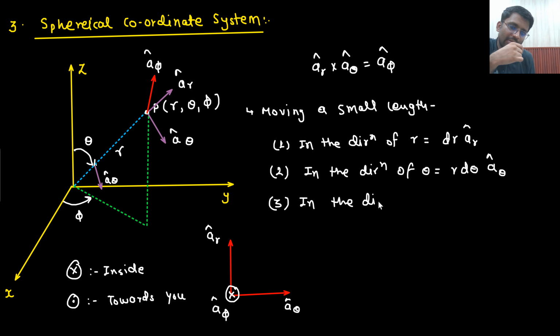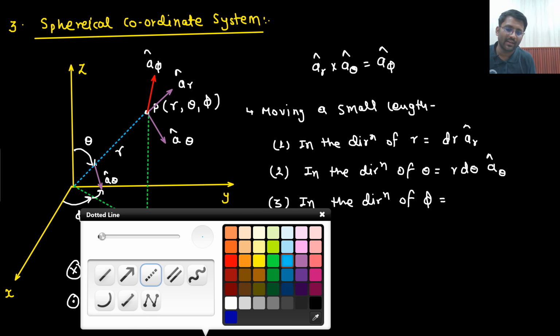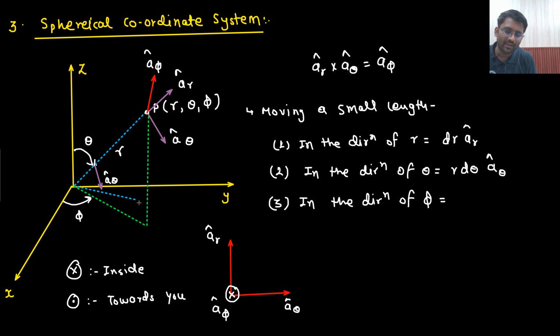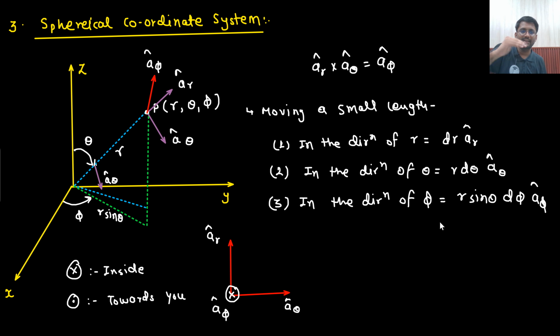And in the direction of phi, how much do you move? If you want to move in the direction of phi, you will move for an angle of d phi, but how much distance? This is r, this component will be r cos theta, this component will be r sin theta. So you move for a distance of r sin theta d phi in the direction of phi. So all these things we already remember. In the direction of r, dr. In the direction of theta, r d theta. In the direction of phi, r sin theta d phi.